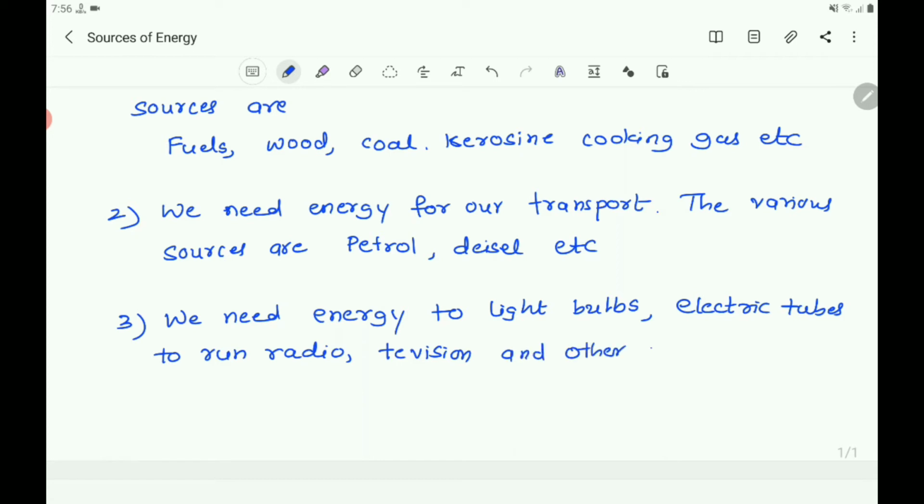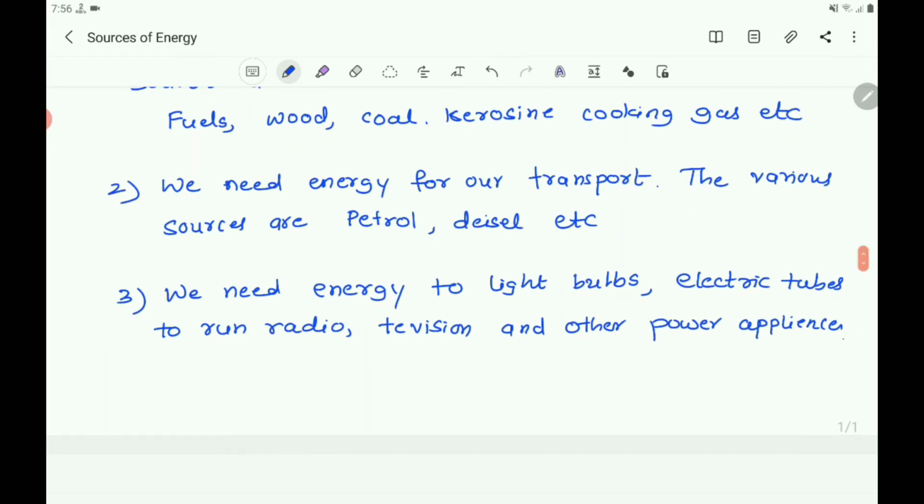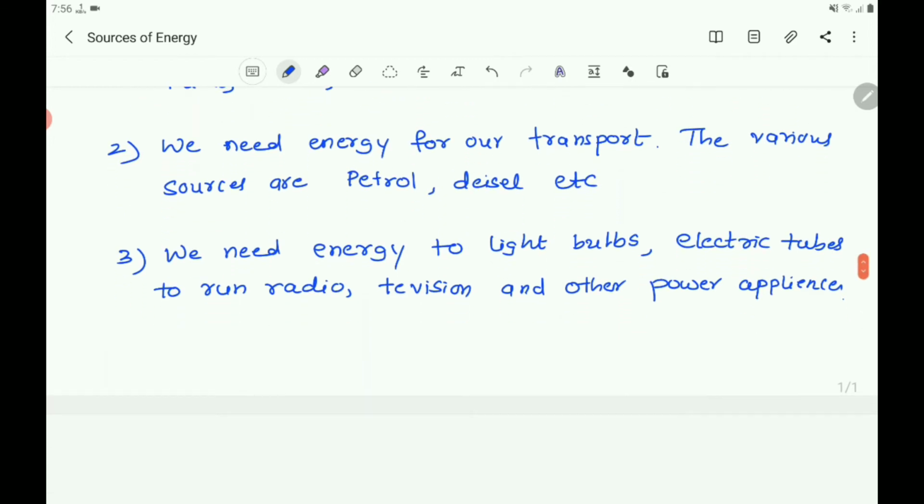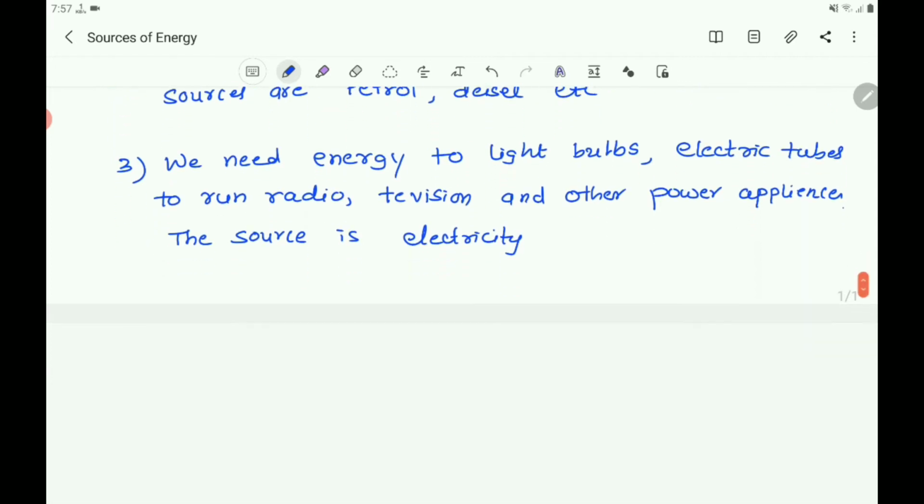So here the source of energy is electricity. The source is electricity.